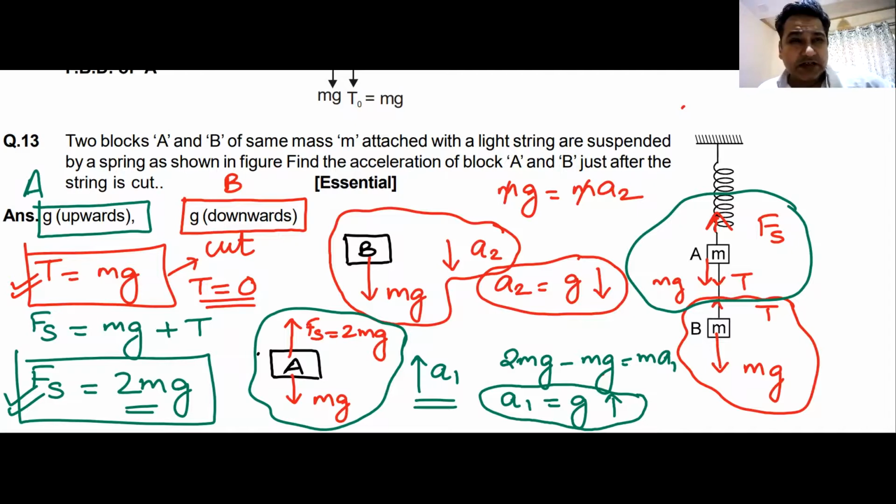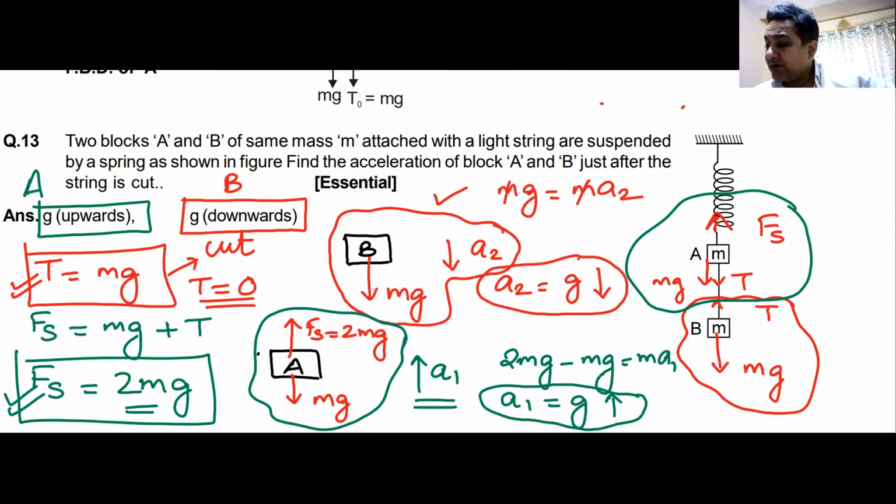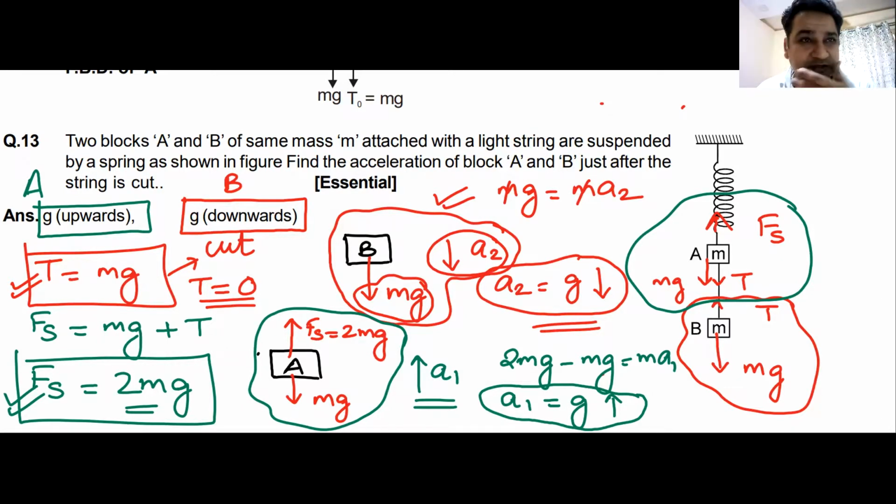Remember, when the string is cut, tension becomes 0. When tension becomes 0 for block B, the free body diagram becomes very simple. mg is downwards. There is no force in the upward direction. So acceleration has to be downwards. So mg becomes equal to ma2. Acceleration becomes g downwards.